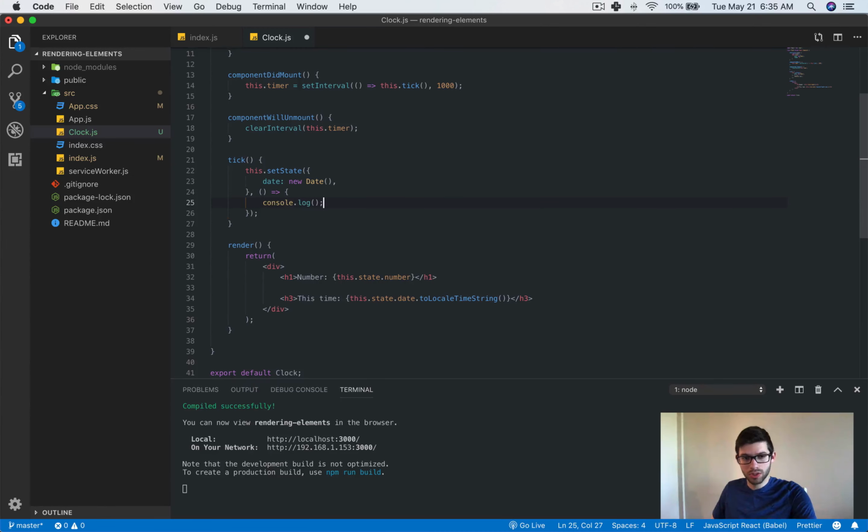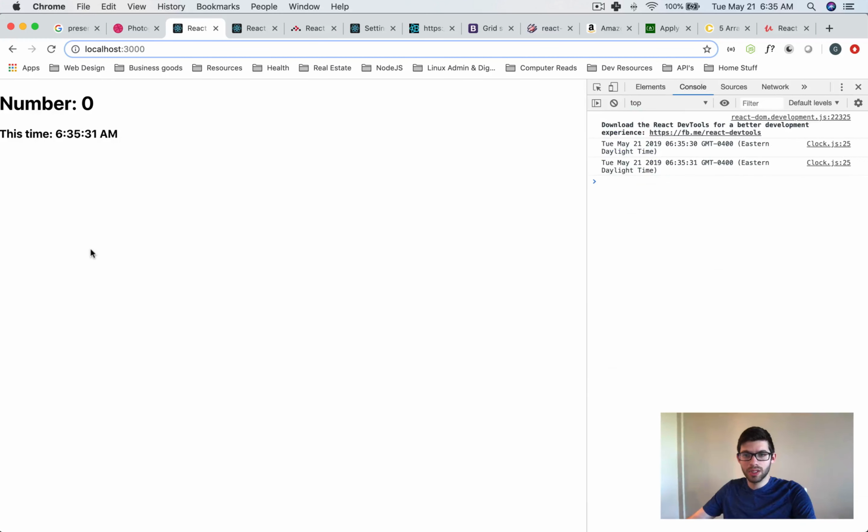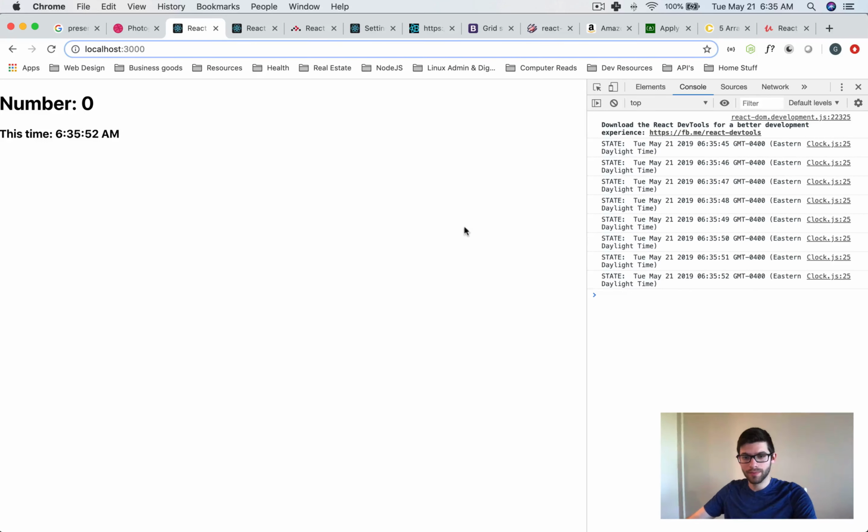So what you could do is say console.log this.state if you needed to, for example, get the date. If you needed to see how something resulted, you wanted a callback function to get whatever this set state added or calculated, you could do that here.